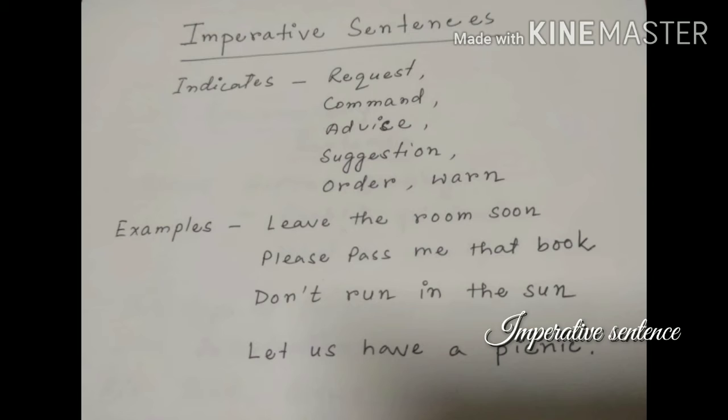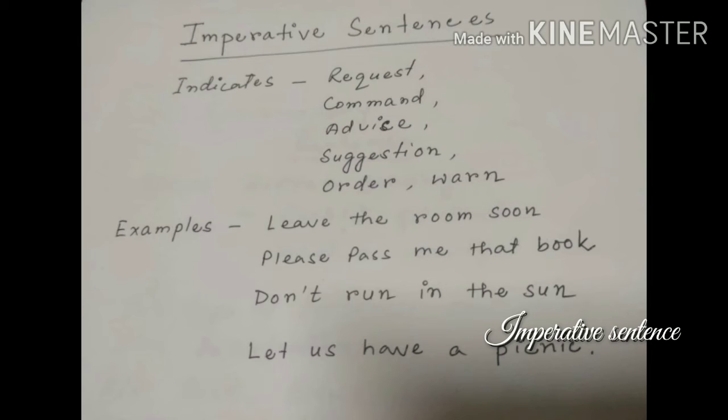Please come here. You should leave early and reach the examination hall on time. Don't run in the sun. These are examples of imperative sentences. So we can see that imperative sentences advise us or give us some suggestion, and also give us orders.